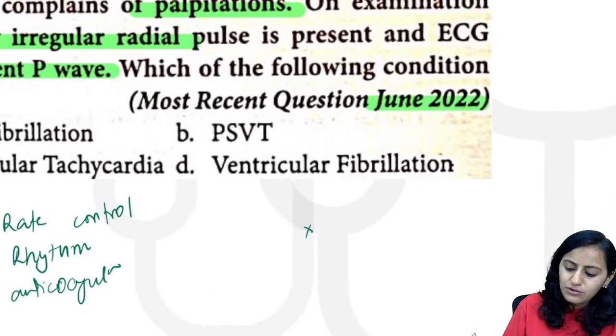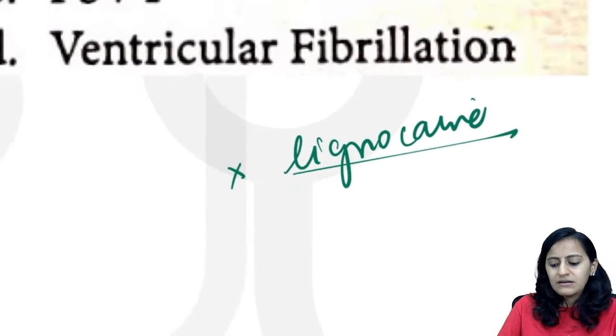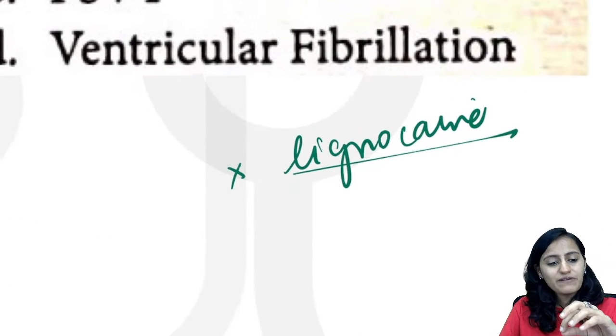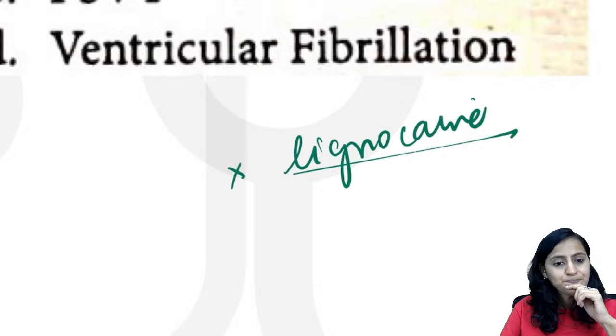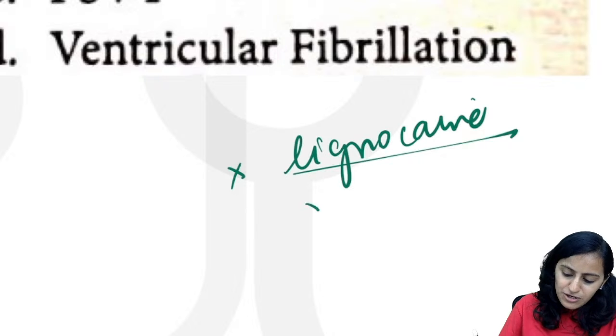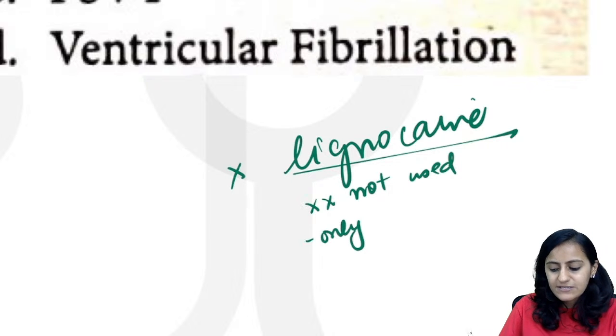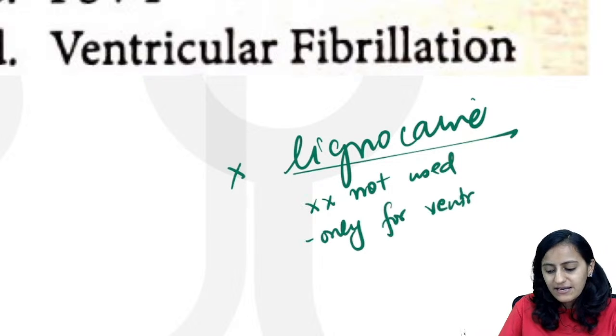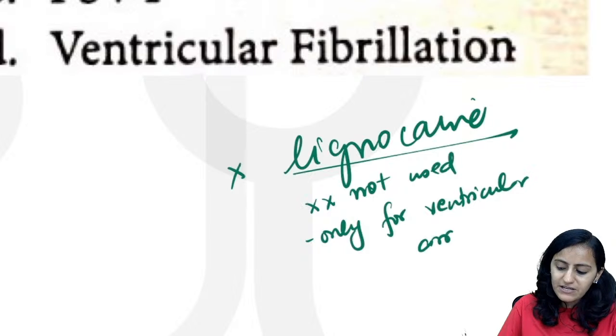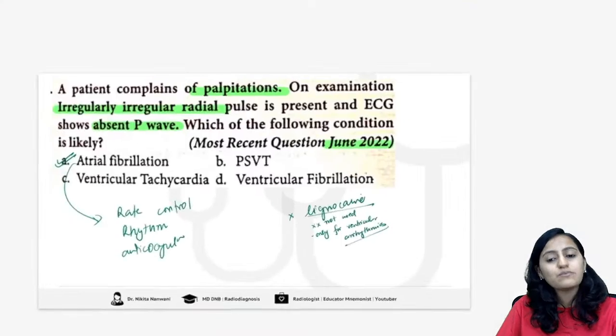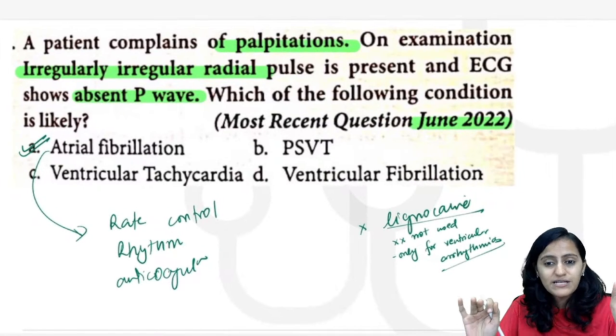Will lignocaine be used in the treatment of atrial fibrillation? Yes or no? Lignocaine is not used. Why? Because lignocaine is only for ventricular arrhythmias. Okay, remember that lignocaine is only for ventricular arrhythmias, and that is why we will not use lignocaine here.